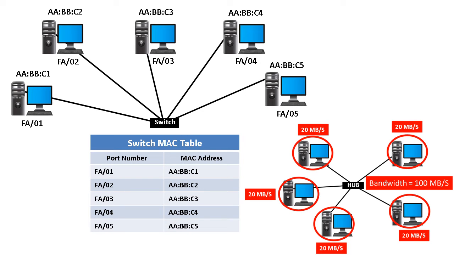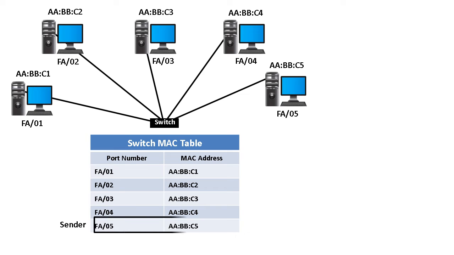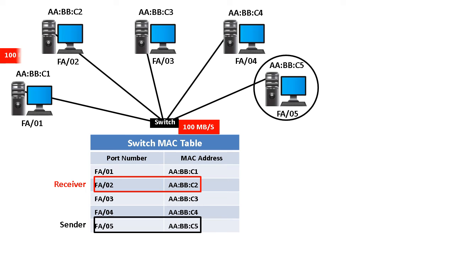Unlike the hub, a switch does not make the network congested by broadcasting data to every node in a network, and it uses full bandwidth speed to forward data to the destination device, as a switch only sends data to a single intended destination.